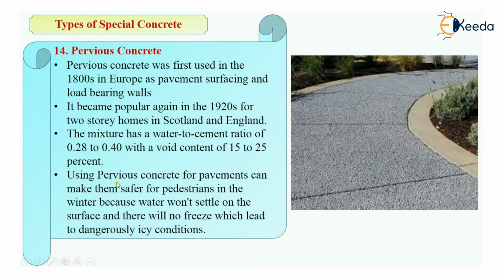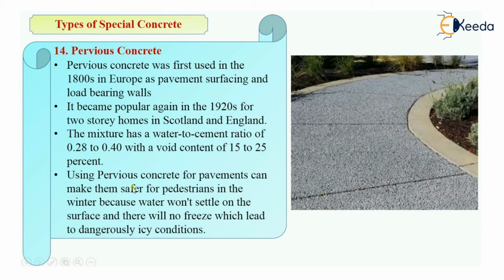Now this pervious concrete, if it is used for pavements, it will have one benefit, that especially in winter season it will be very safe for the pedestrians. What happens in winter season, if the water does not pass through it, if it rests on that surface or stays over the surface for a long period, then there are chances that it will freeze or even icy conditions will be formed and that is dangerous for the pedestrians.